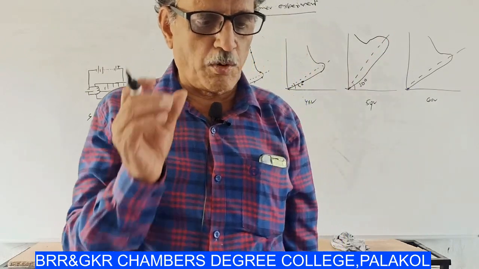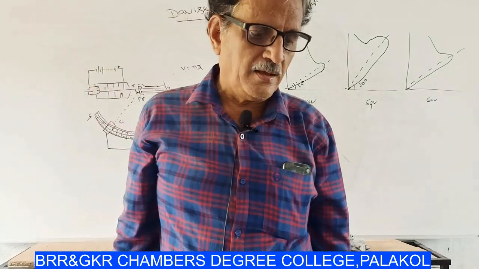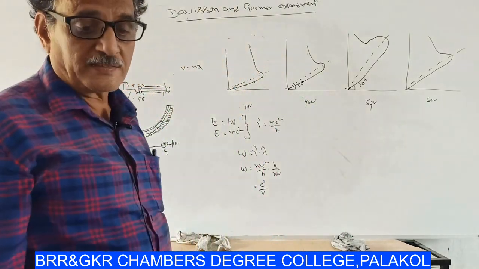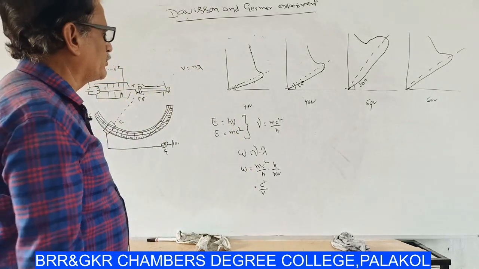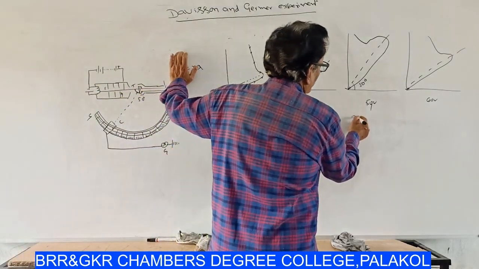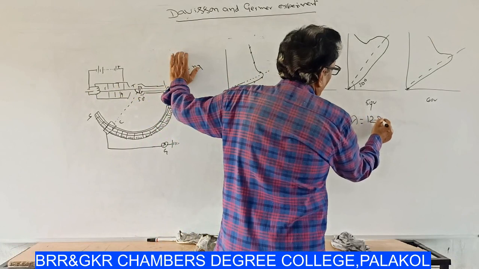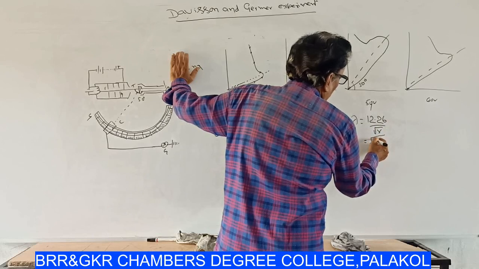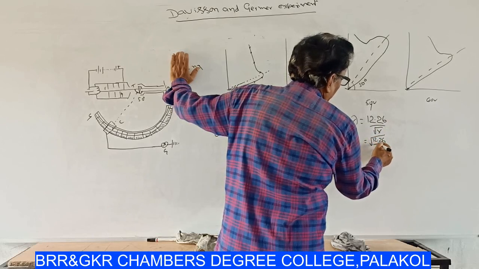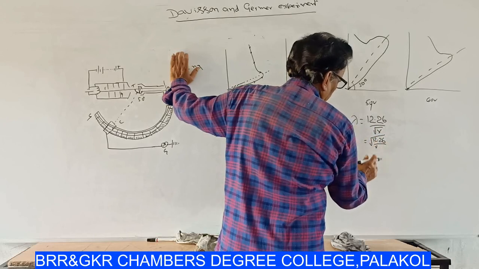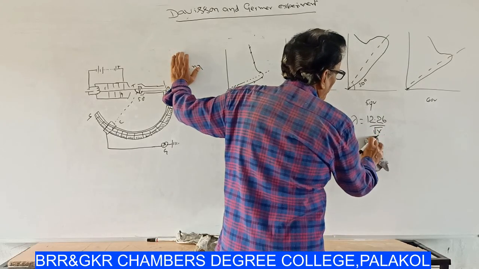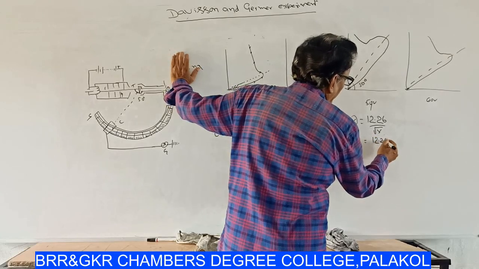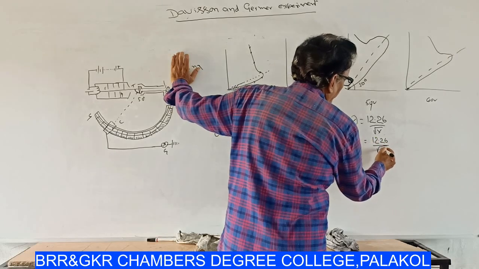At this point, the wavelength of the matter wave is given by lambda is equal to 12.26 by root V. Lambda is equal to 12.26 divided by square root of 54.